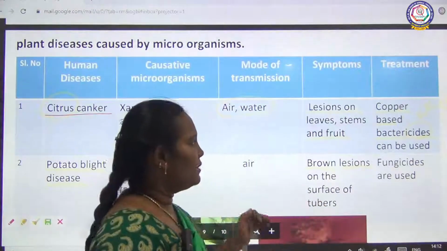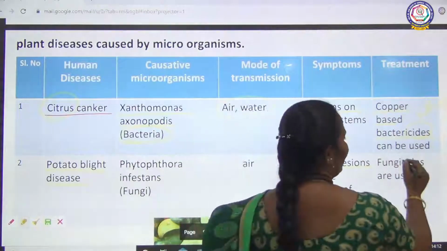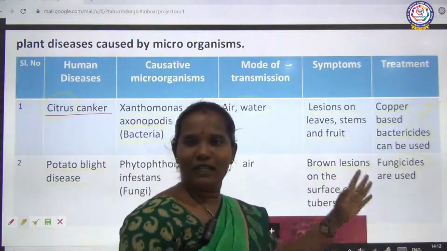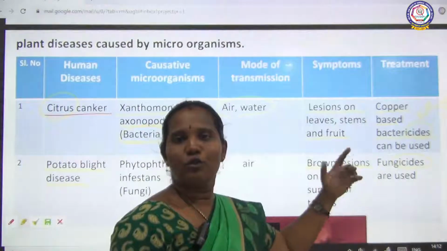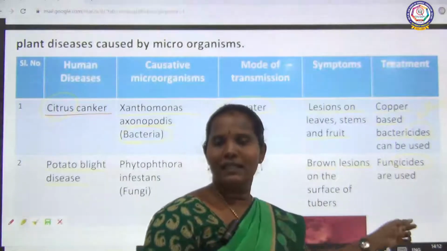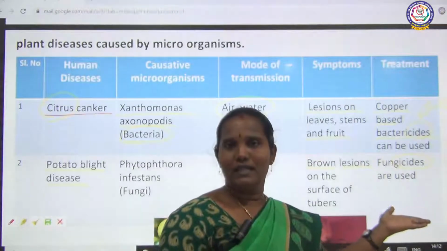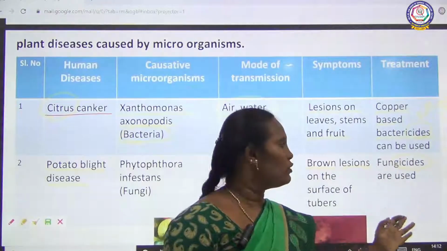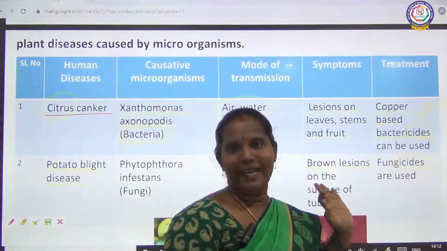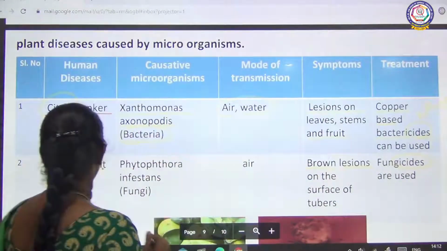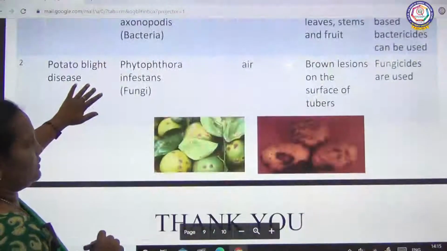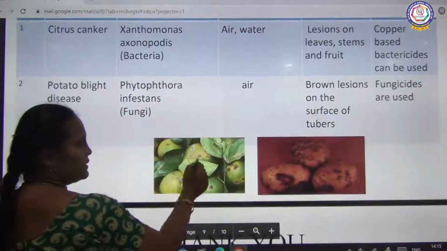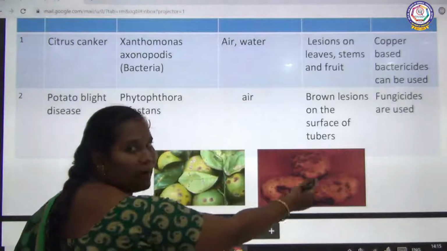This is the cause. Then what is the treatment? Fungicides. Fungicides, as I told you, cide means kill: one microbe is used to kill another microbe, and the fungus is killed, so it is called a fungicide. The fungicide is used to cure this potato blight disease. See, this is the citrus canker and this is the potato blight disease.